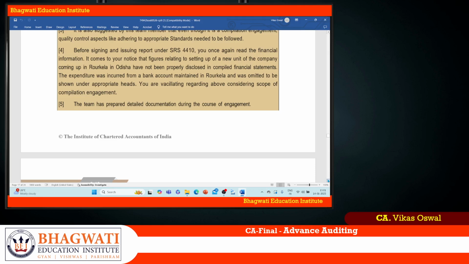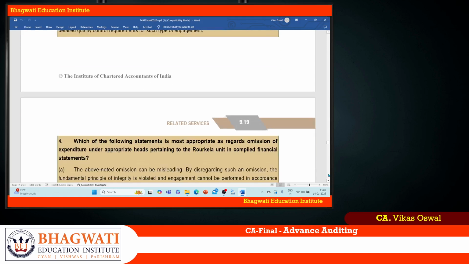So you once again read the financial information. So you notice that figure relating to setting up of new unit of the company in Rourkela has not been properly disclosed in the compiled financial statement. So there is no proper disclosure of the new business unit which is coming up actually here. Here you have to insist that they should make a disclosure. It's required because it's a part of accounting job. Otherwise you have to withdraw from the engagement.